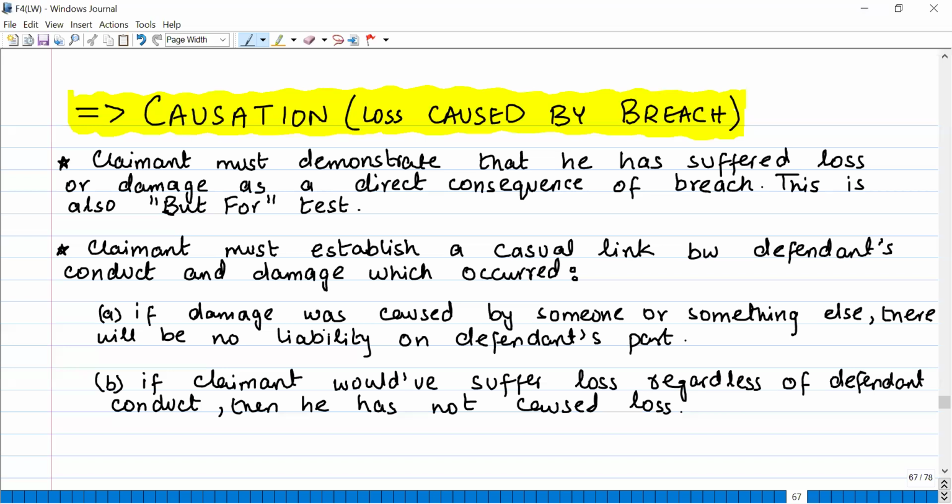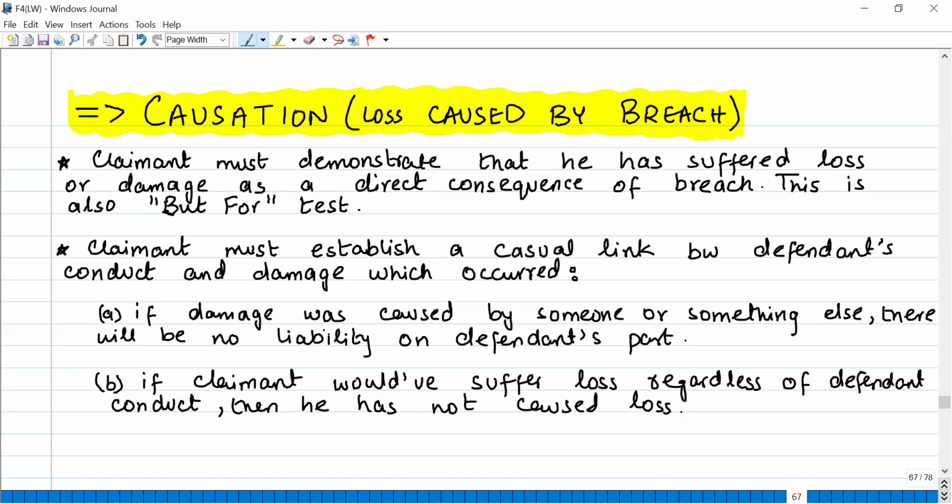Let's say, for example, I gave you the example of the sawdust: you did not put sawdust on the wet slippery floor, and the claimant slipped, but he did not suffer any damage. Then in that case you are not liable, because if he had suffered some physical injury or damage, then you would be liable.